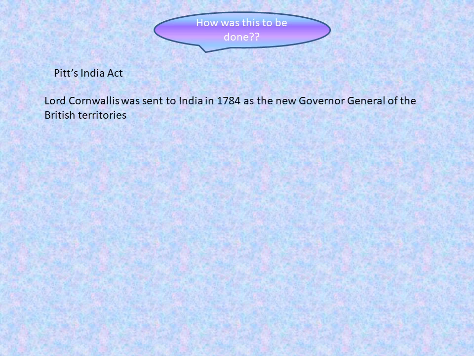When the news of this economic crisis reached the British Parliament, it passed an act in 1784 called Pitt's India Act, under which the revenue and other administrative system had to be built up to streamline the company rule in Bengal, which the Parliament suspected was not being done properly. Lord Cornwallis was sent to India in 1784 as the new Governor General of the British territories in India to reform the dismal state of revenue and other administrative system in Bengal and other states.